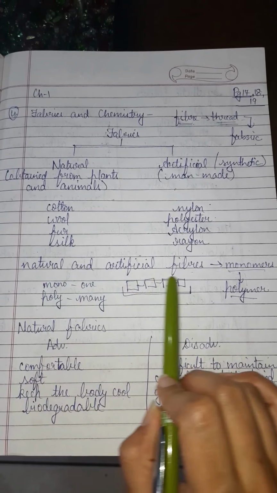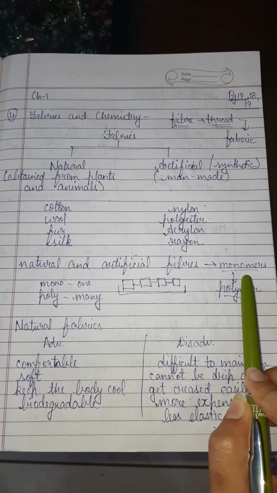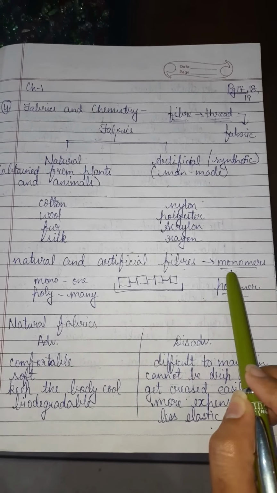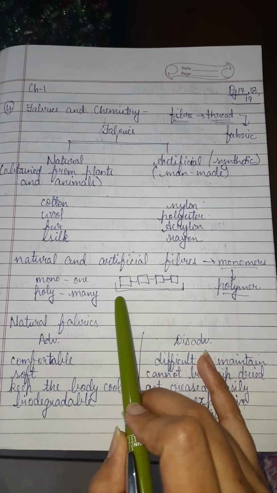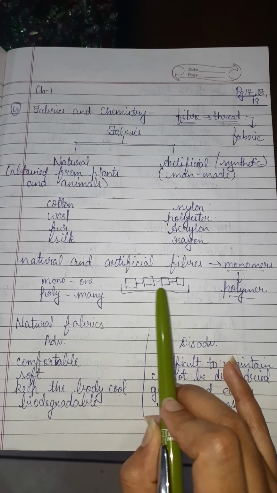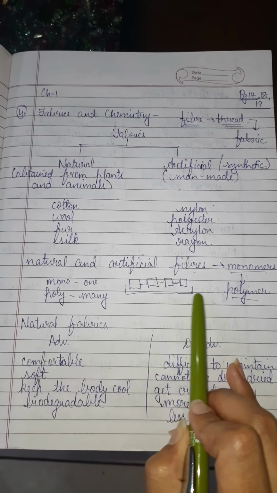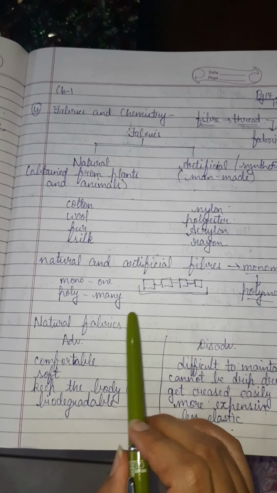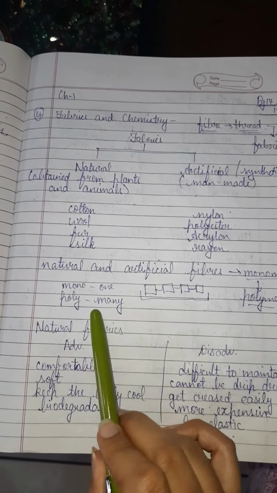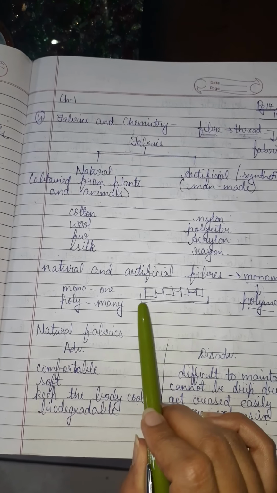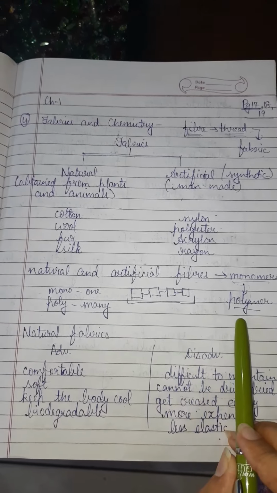Now the natural and artificial fibers are made up of monomers. These can be called the particles of the fiber. Now these monomers come together, they join together. If this is one monomer, these monomers come together to make a chain of polymers. Mono means one, so monomer means one particle, like this box I have shown over here, and poly means many. So these monomers or one particle each come together to make polymers.